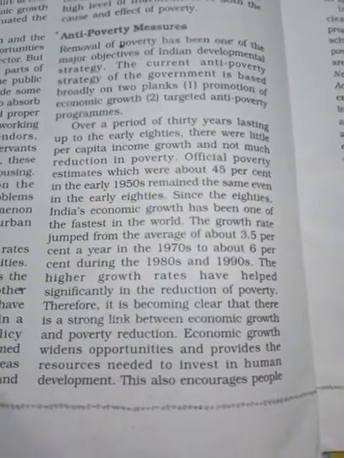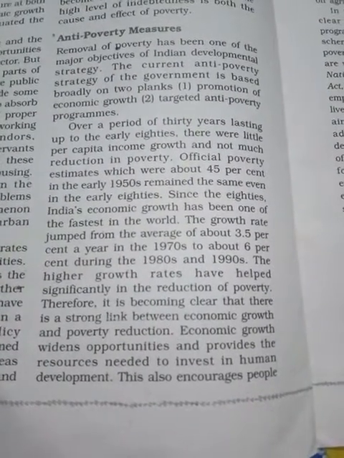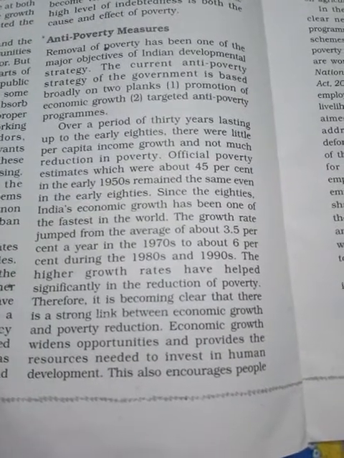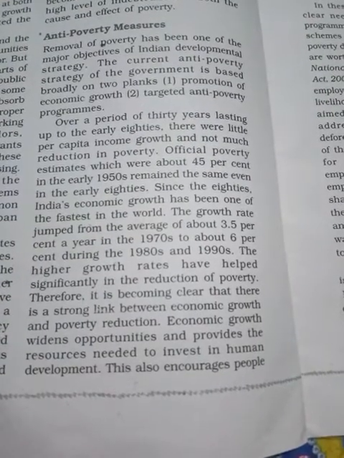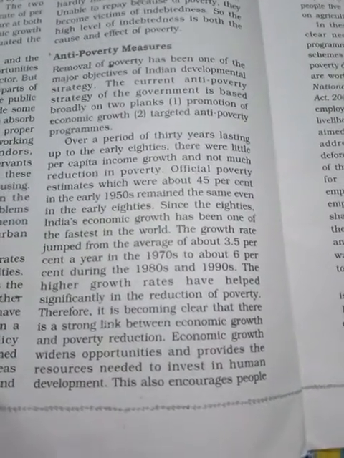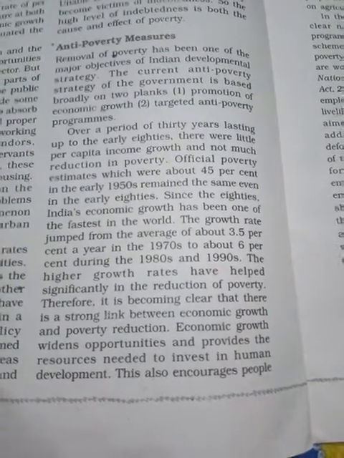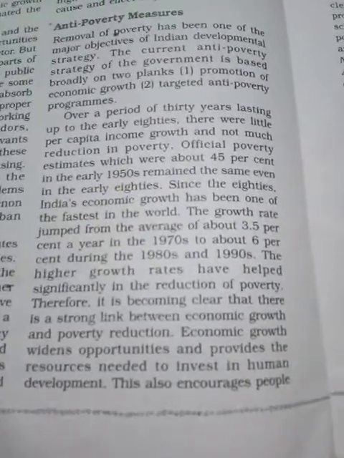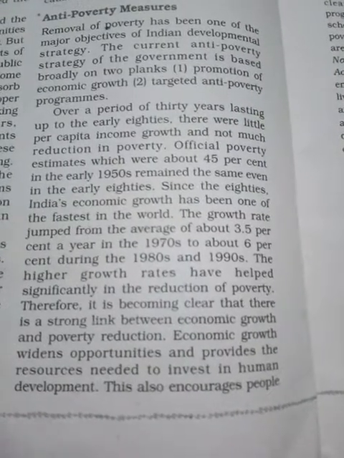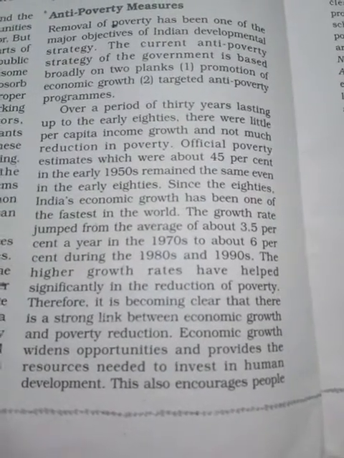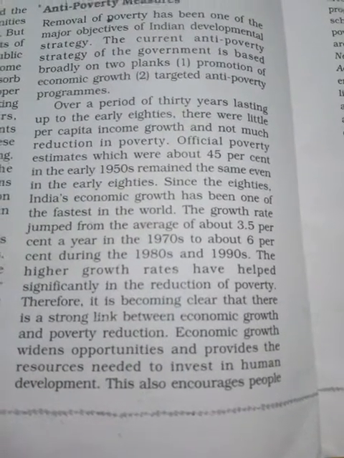After the 1980s, economic growth became somewhat good. The growth rate jumped from 3% in the 1970s to 6% during the 1980s and 90s. That means before the 70s the growth rate was very slow, but during the 1980s up to the 90s the growth rate became somewhat high. So the reduction in poverty also became good, and the reduction level also became high.